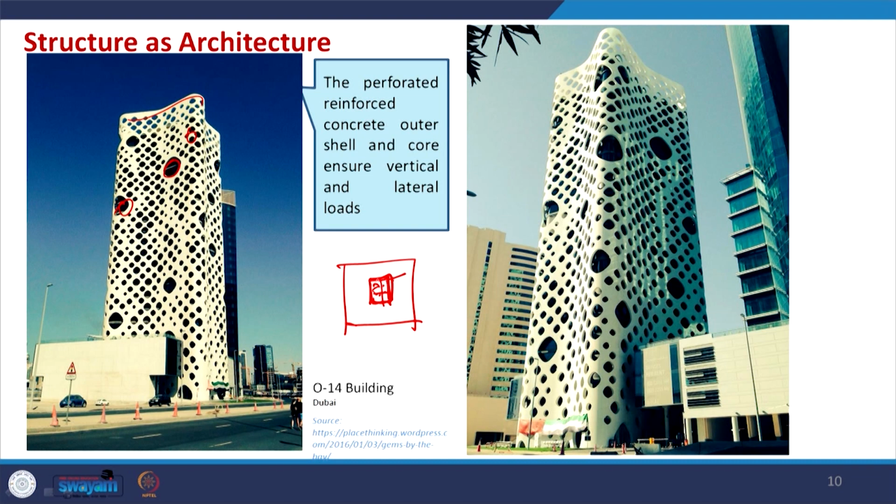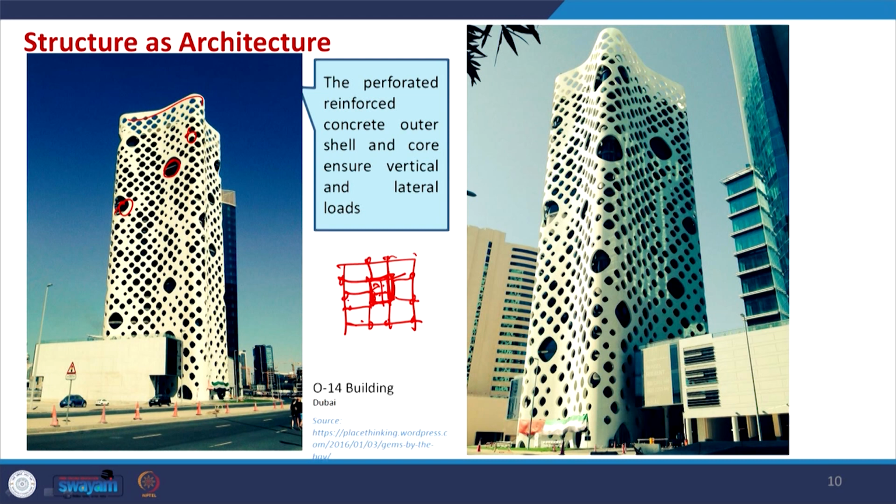Along with that, normally we use some very strong material, some shear walls or something which will support the other external surfaces, where you can reduce the thickness of the column or something.